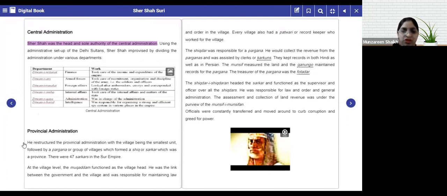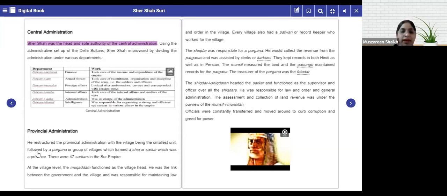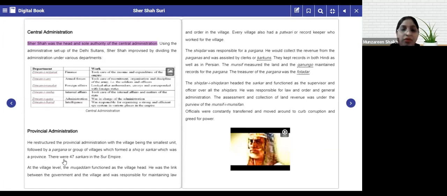Now let's see his provincial administration. He restructured the provincial administration with a village being the smallest unit, followed by a pargana. A pargana means a group of villages, which formed a sarkar, which was a province. There were 47 sarkars in his Suri empire. So what did he do? He restructured the entire provincial administration. He divided the provinces into small units. These small units he called paraganas.